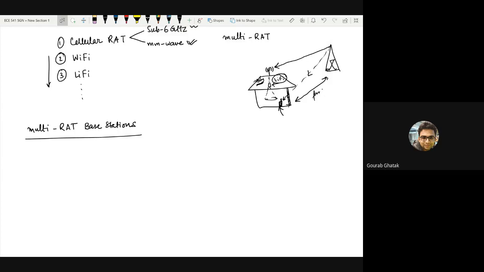So these bands are unlicensed in the sense that none of the operators had paid for using these bands, but they are regulated in the sense that nobody can start transmitting in this band randomly. But this is a discussion for another day. Why there is this variant of cellular access, if you are interested, you can look up this term called LTE unlicensed,